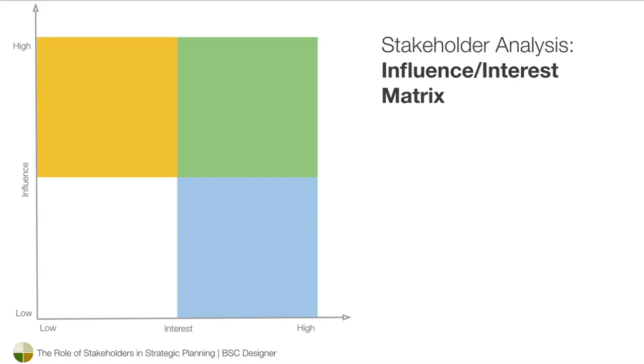Considering a company's limited resources and sometimes contradictory requirement of stakeholders, we cannot satisfy all their needs. We need to prioritize. One of the tools to prioritize stakeholders is the influence interest matrix. We'll manage closely the stakeholders with high influence and high interest. For example, these might be new high profile customers.